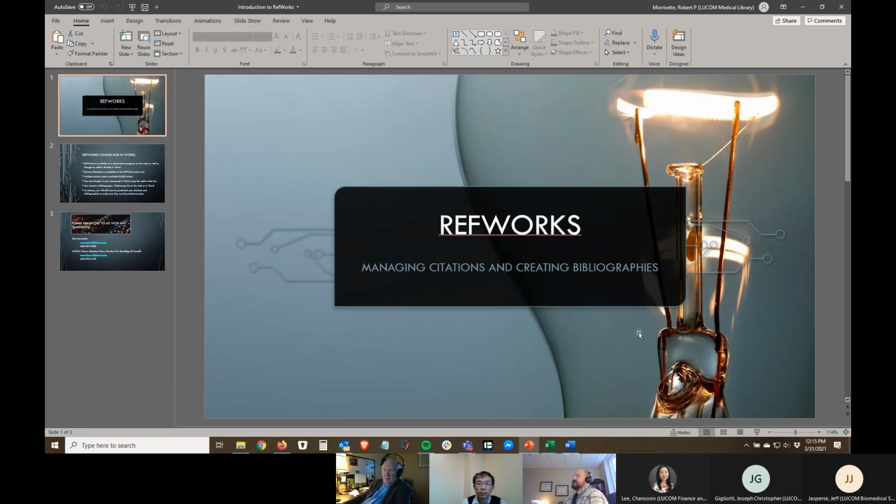Today we're going to talk about the RefWorks application. That is what we have access to through the university for managing your citations, creating bibliographies or reference lists for your manuscripts that you might be submitting. We did another one of these a while back on another service called Zotero, which is a free and open source software application for managing citations and creating bibliographies.